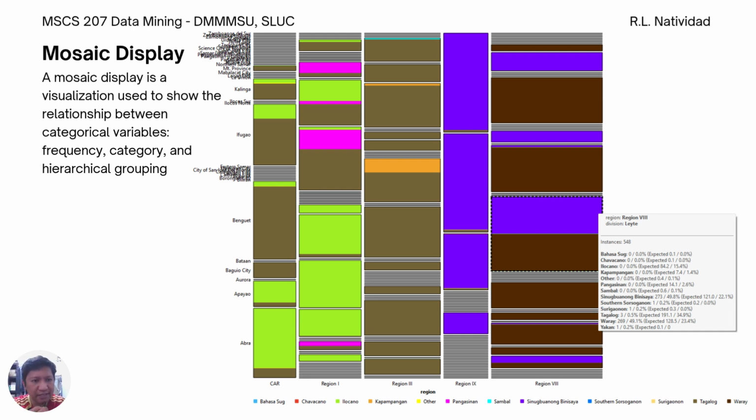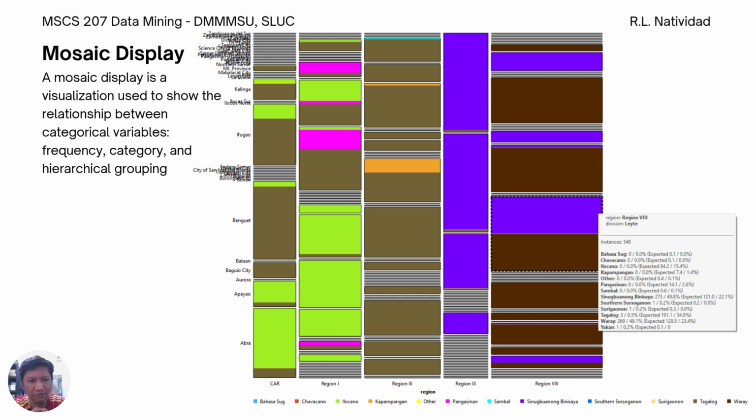And then there's this mosaic display. It's a visualization used to show the relationship between categorical variables, frequency, category, and hierarchical grouping. It uses rectangular grouping by region, by division, and then by language. And if you hover over each instance, you'll notice the distribution.